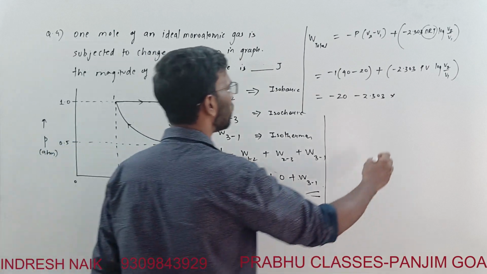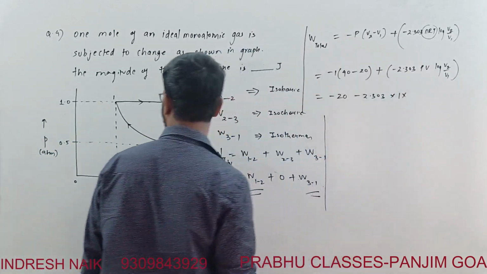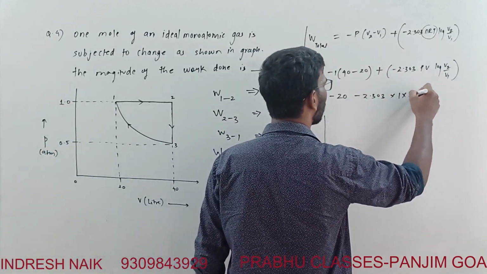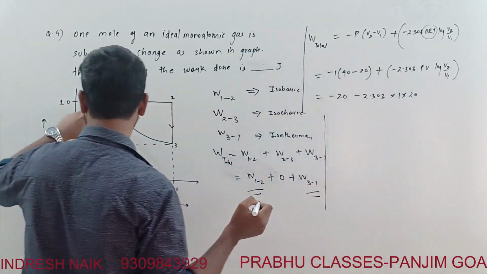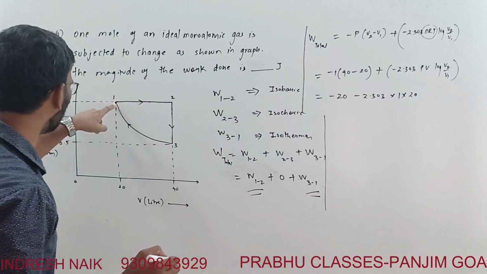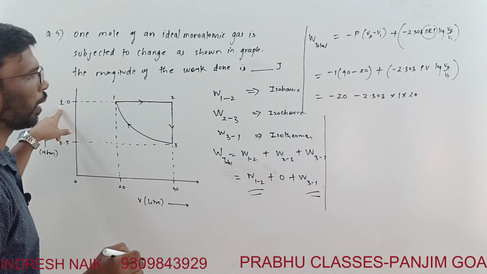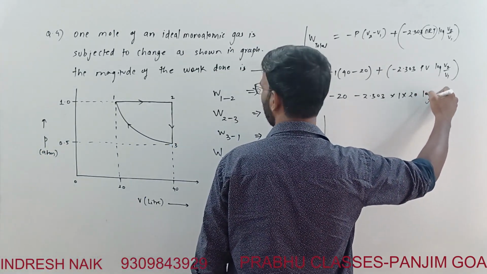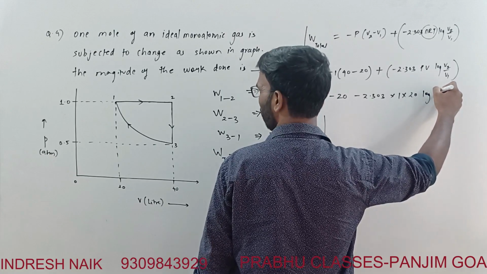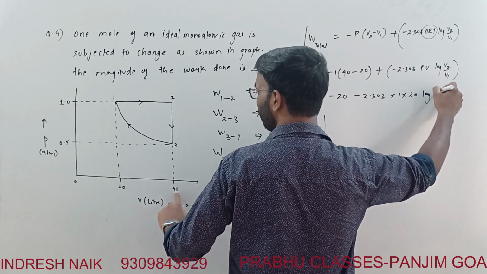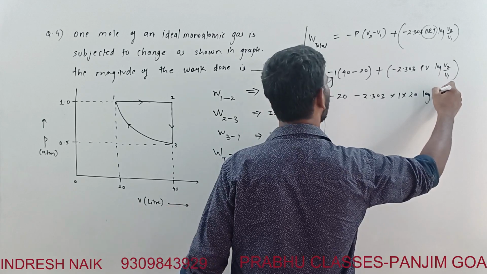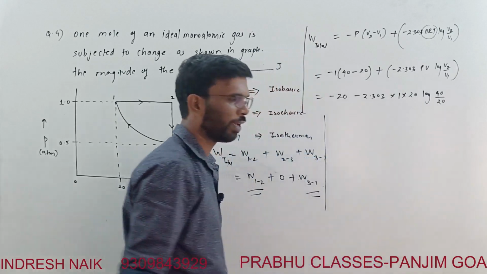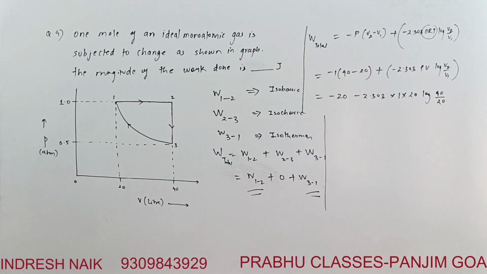The volume is 20, and the log of final upon initial: final is 40 upon 20.